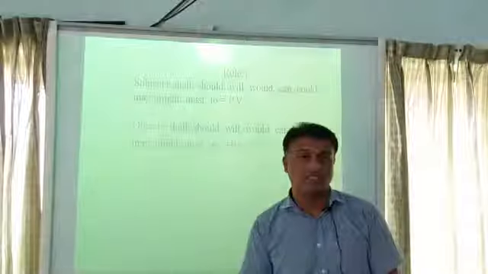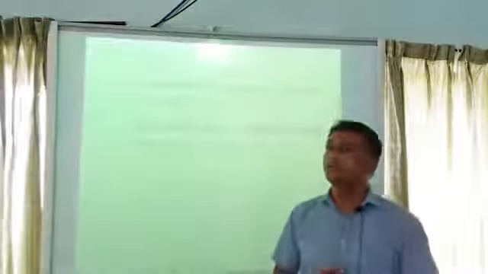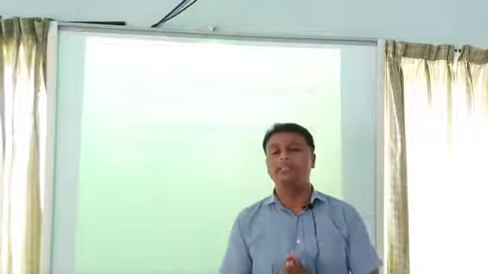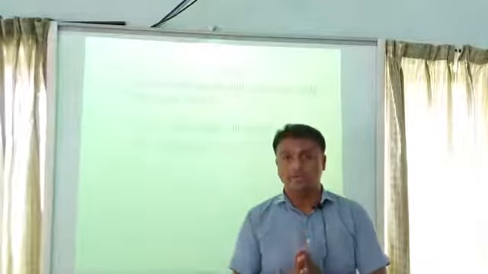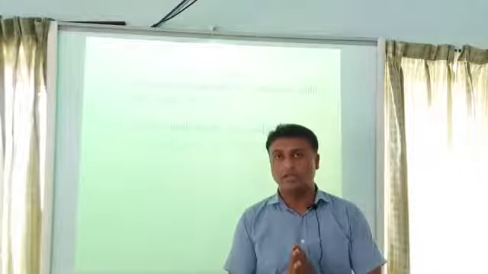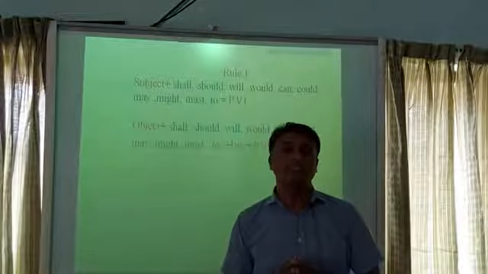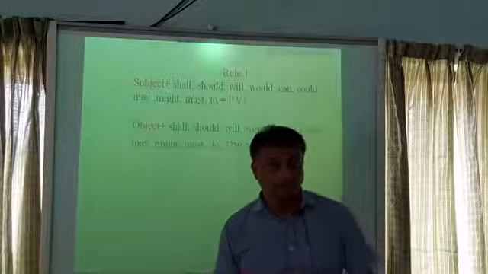Let's start the class. Rule 1. Our first rule is about modal auxiliaries. We all know that the modal auxiliaries are shall, should, will, would, can, could, may, might, must, to. Actually, there are two rules for modal auxiliary. That is, we will write principal verb 1 after modal auxiliaries, or we will write principal verb 3 after modal auxiliaries.